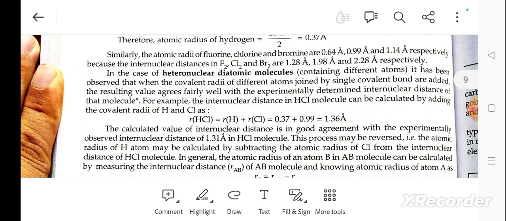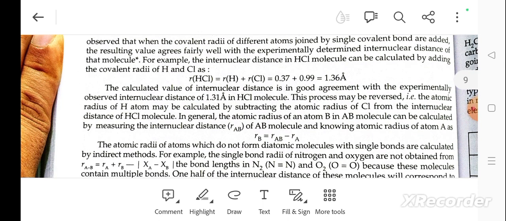In the case of heteronuclear diatomic molecules, it has been observed that when the covalent radii of different atoms joined by a single covalent bond are added, the resultant value agrees fairly well with the experimental determination of the internuclear distance of that molecule. For example, the internuclear distance of the HCl molecule can be calculated by adding the atomic radii of H and Cl. The calculated value of the internuclear distance is in good agreement with the experimentally observed internuclear distance of 1.13 nanometer in the HCl molecule.